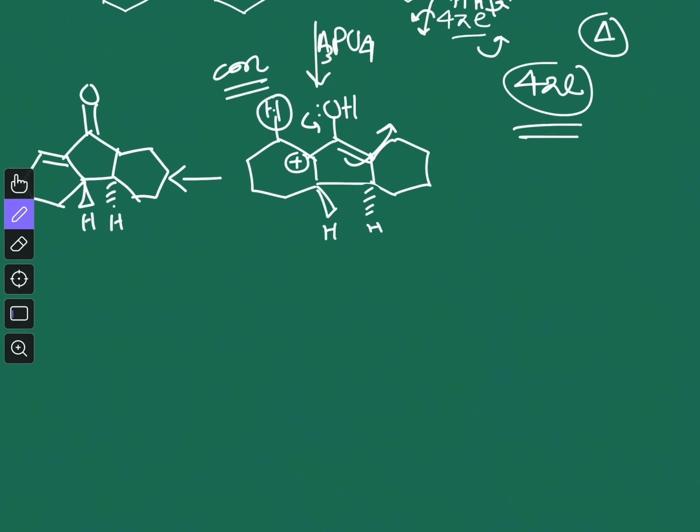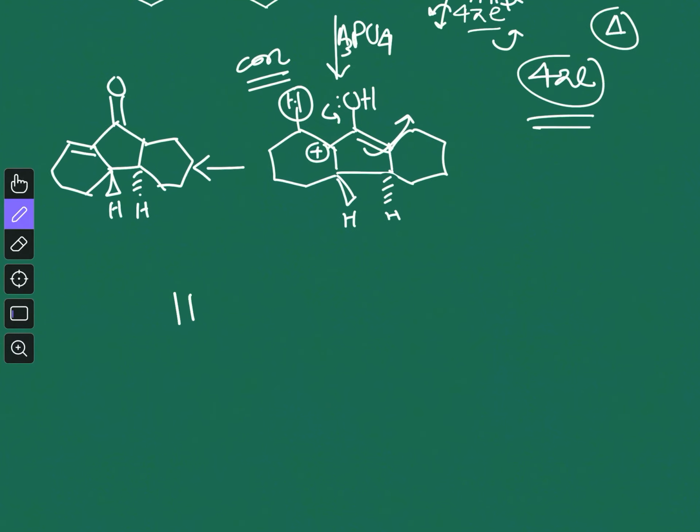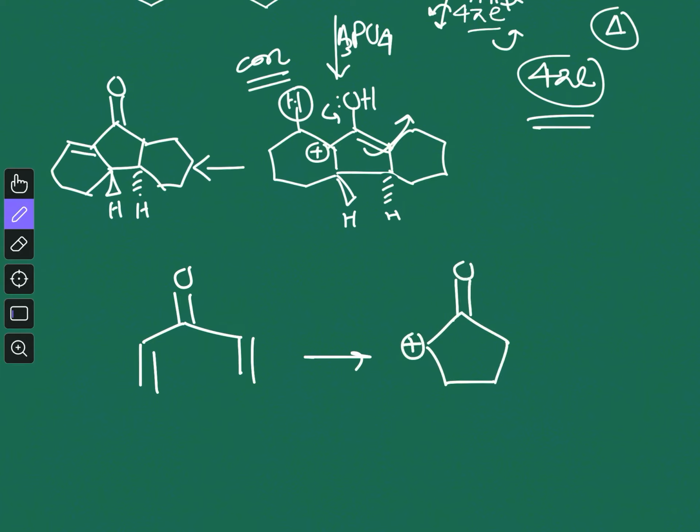thermal condition. Now if we revisit our first, simple example, a similar reaction occurs here also, but now the positive charge is here, and there are two hydrogens on both sides, so stereochemistry is not important here.